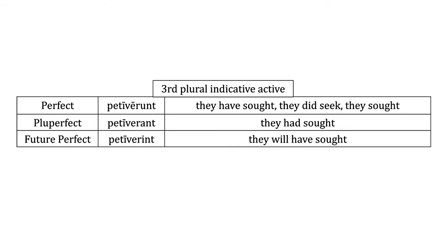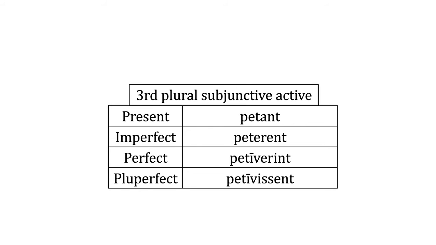And then for the perfect, you will note, if we go back, that it is the same form as the future perfect, right? Petiverint in the future perfect indicative and petiverint in the third person perfect subjunctive active. The third plural perfect subjunctive active is the same form. And then for the pluperfect subjunctive, we add the stem, petivi, the tense sign isse, and we have petivissent. And remember, because the subjunctive has so many different forms, there are no aspects to write, no translations to write.